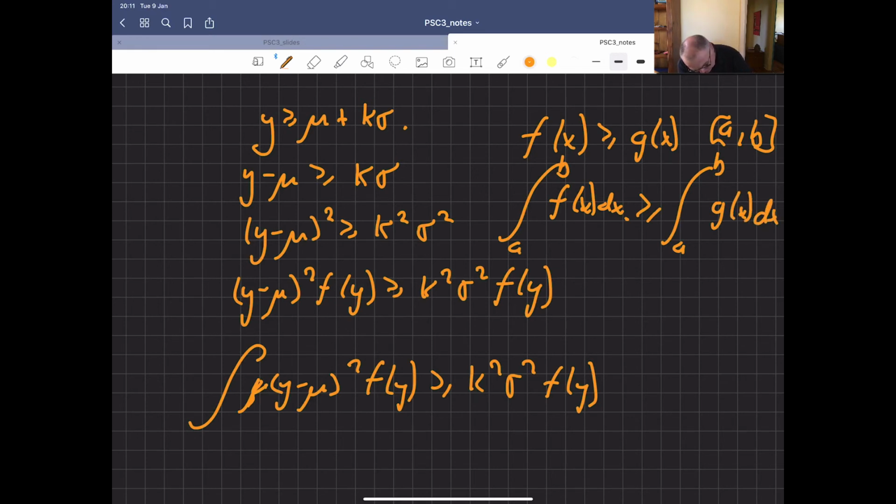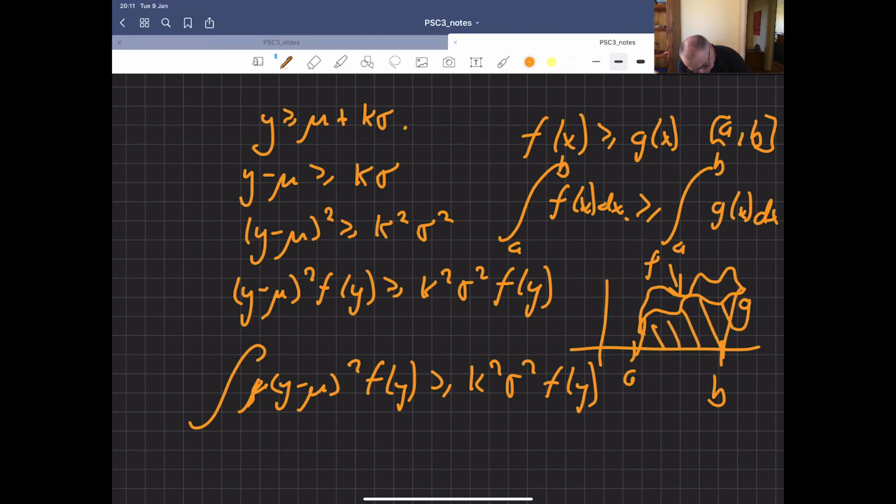If you think about it, here's your a, here's your b. I don't know what g does, it's like this, but everywhere we go, f is greater than it. Here's my f, here's my g. So when you work out your areas, you know this area is going to be less than or equal to this area. That's all it's saying.